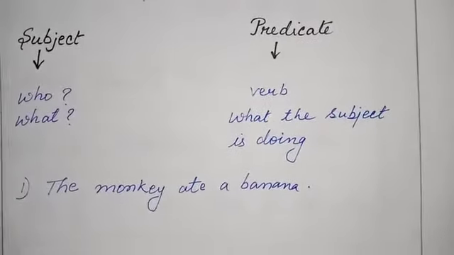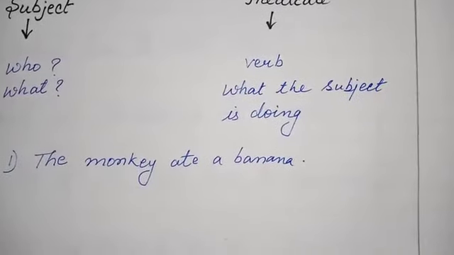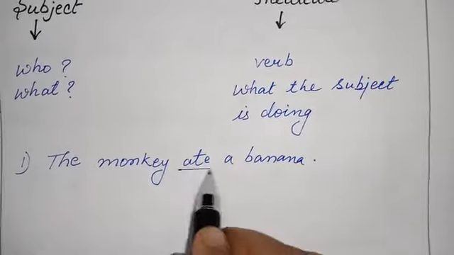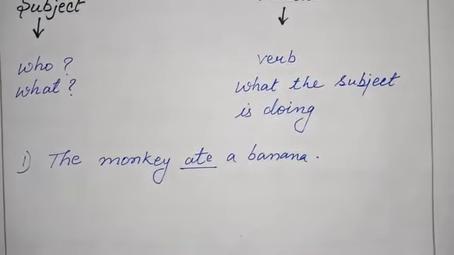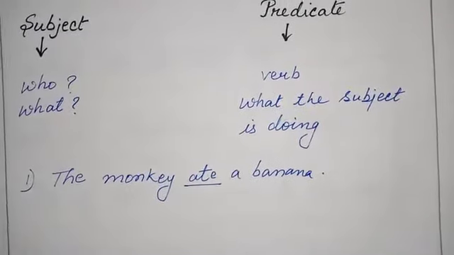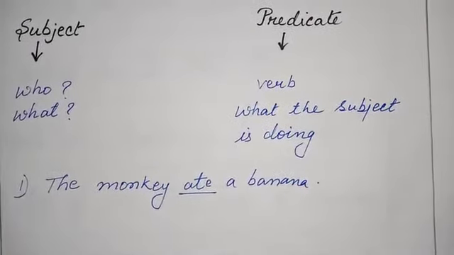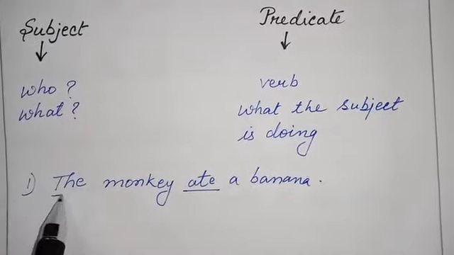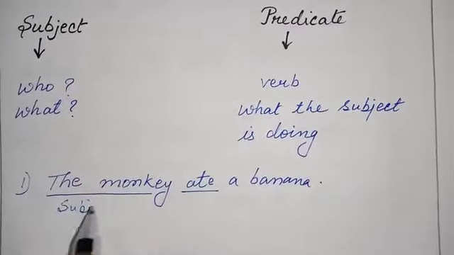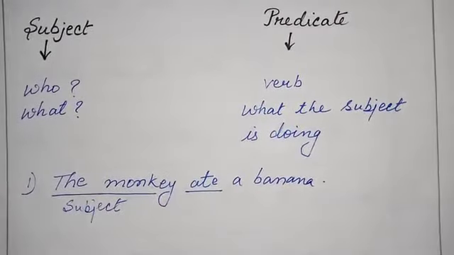What we will do at first, we will have to select the verb. What is the verb in this sentence? Obviously, ate. Now we will ask these two questions, who or what. So, who ate the banana? The monkey. The answer to the question who is the monkey. That's why monkey is the subject here.